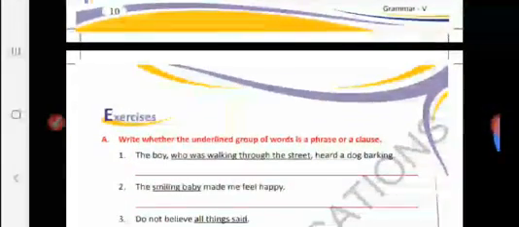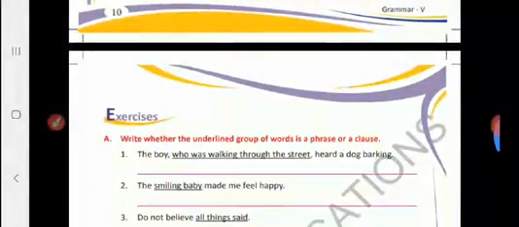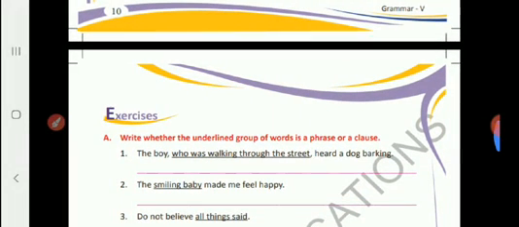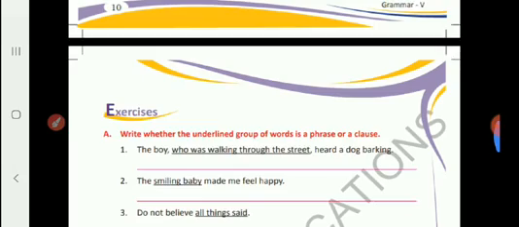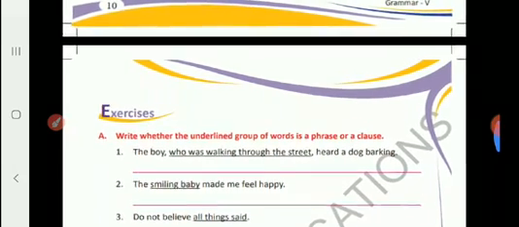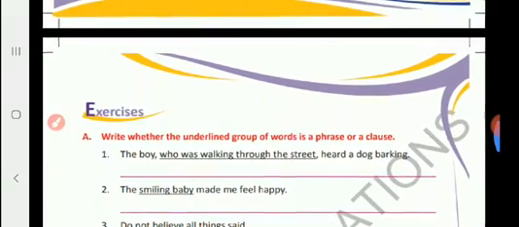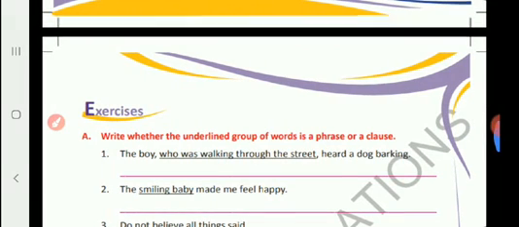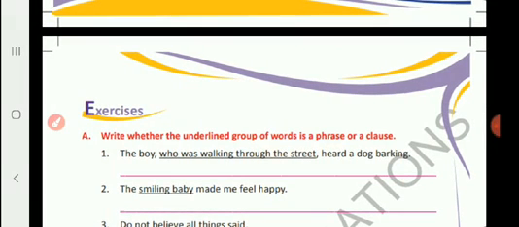Now, let us go through the exercises given here. First exercise, let us see what is given there. Write whether the underlined group of words is a phrase or a clause. When you get this sentence, please see whether the underlined group of words has a subject or a predicate.